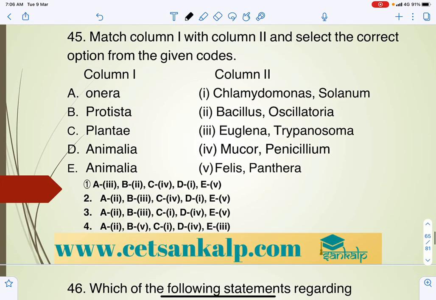Here it is Monera, and we will take this in the next class. Right? So some 60 questions we can solve from this chapter, and we can continue with the remaining chapters. Thank you.